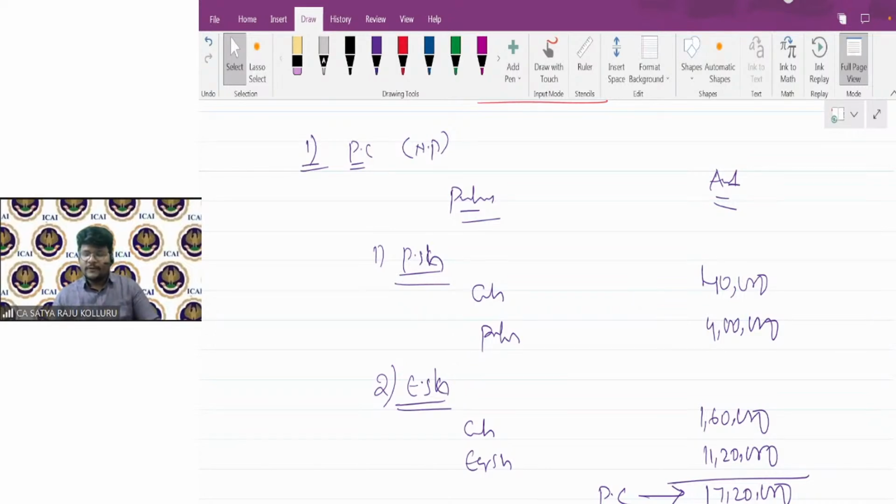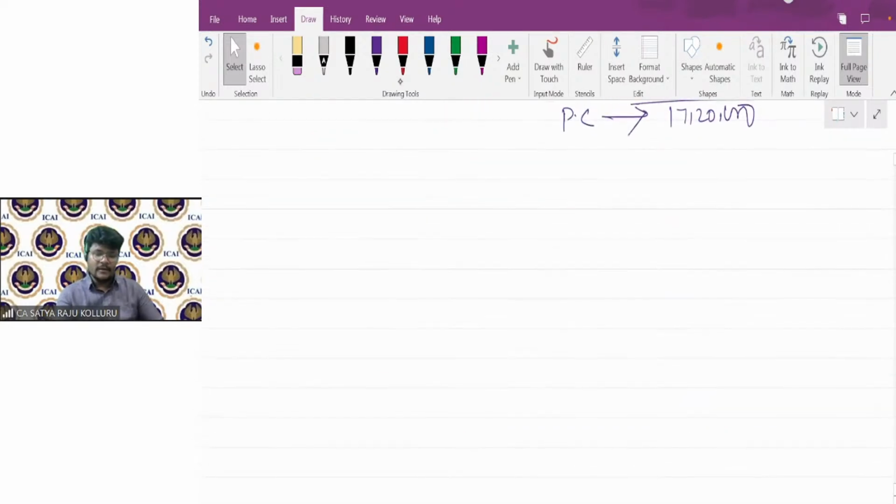Then, if I start with accounting treatment in the books of the selling company, I need to start with the 5-step approach, guys. Am I right? For accounting treatment in the books of the selling company, I will not pass any journal entry. I'll directly start with the ledger. Even though the problem asks for journal entries, you know the journal entries, I already told you through the example. I will directly start with the ledgers. This is in the books of the selling company.